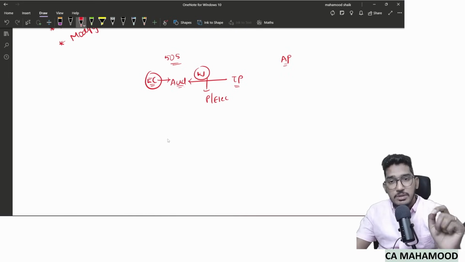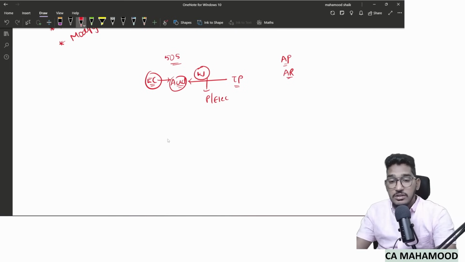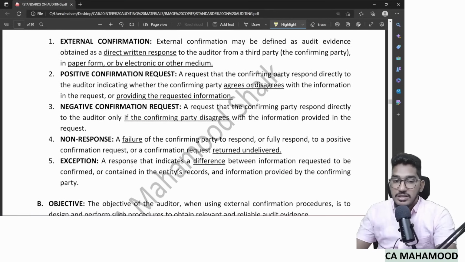I want to know whether the accounts payable balance is correct or not. Send external confirmation. I want to know whether the accounts receivable balance is correct or not. You have communicated directly with the debtor. External confirmation. So a direct written response obtained by the auditor from a third party will be called external confirmation. Now, sir, if the auditor confirmed the balance over a phone call, can that be called external confirmation? No. Why? Because the definition very specifically says external confirmation is a direct written response. Written response, they are specifically saying.